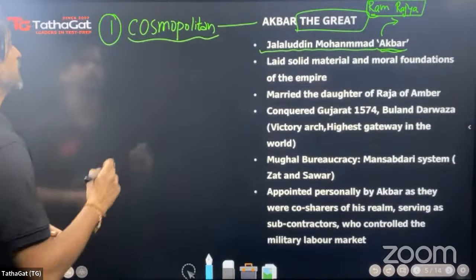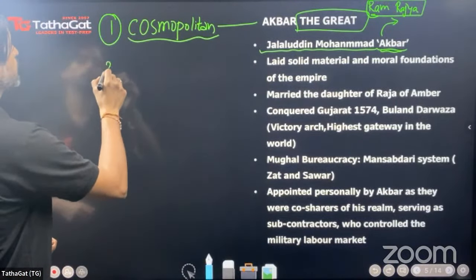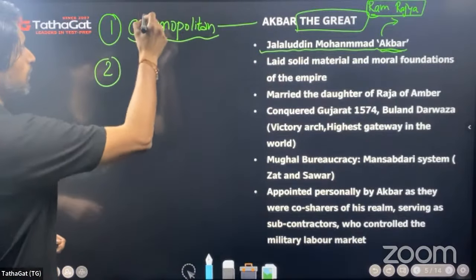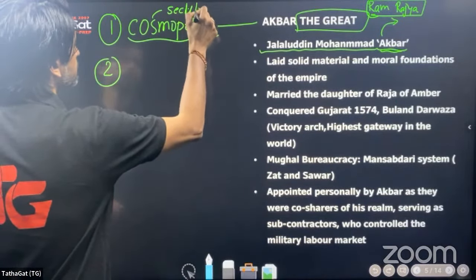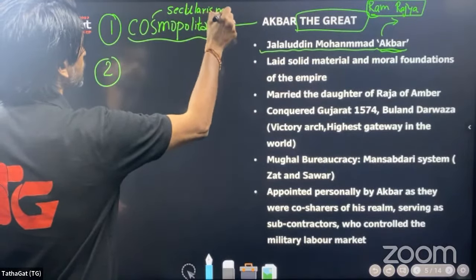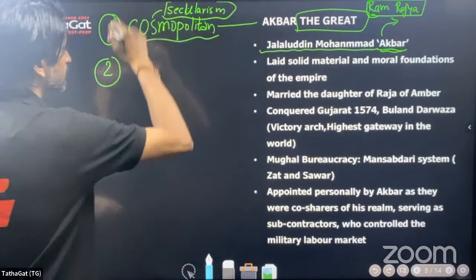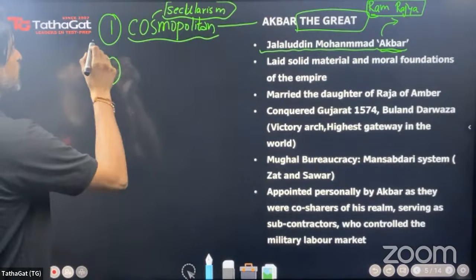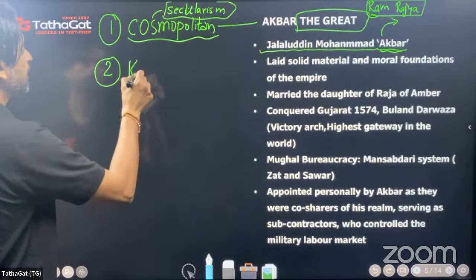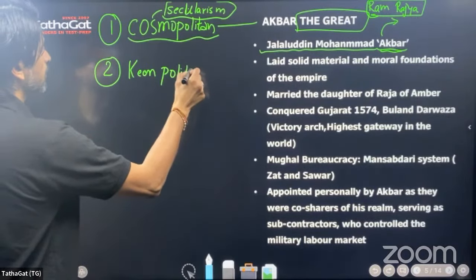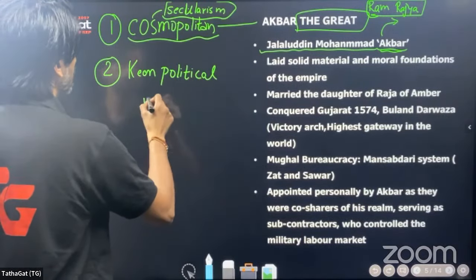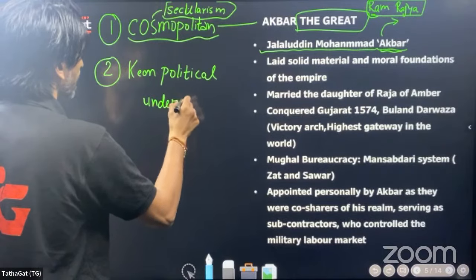So this cosmopolitan already includes things like secularism and respect for life, rule of law, such kind of things. The second thing will be their keen political understanding.